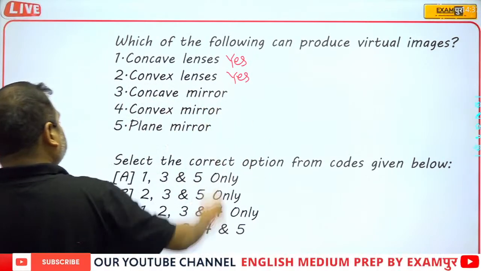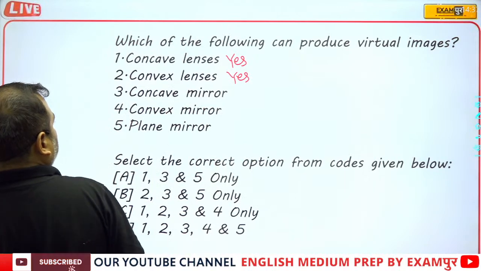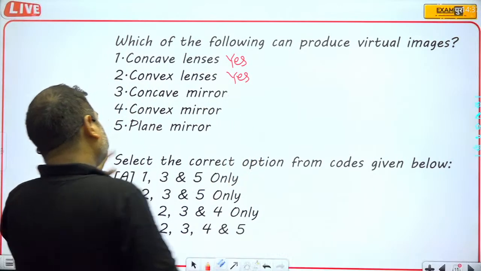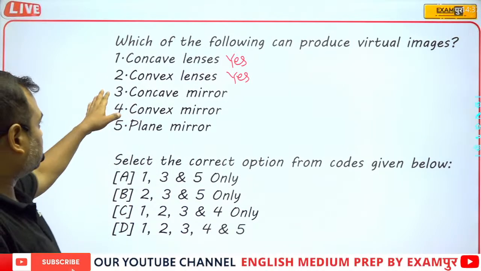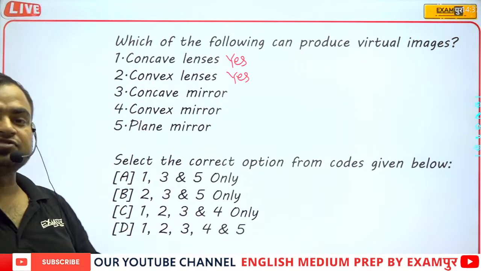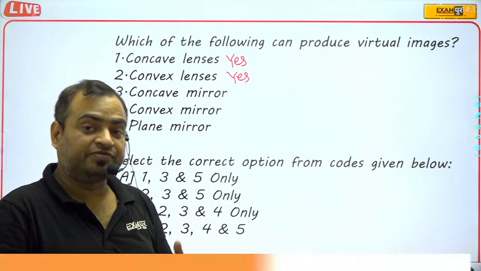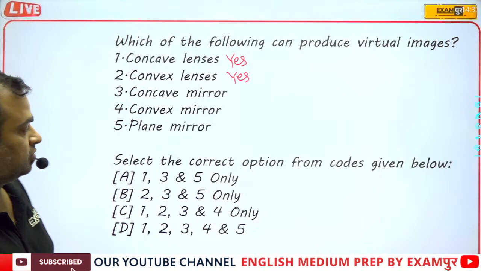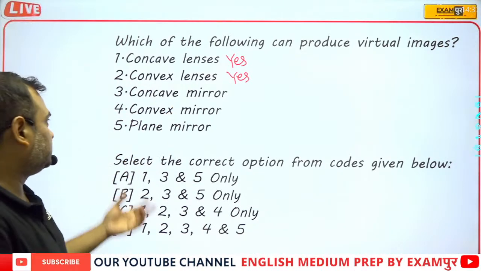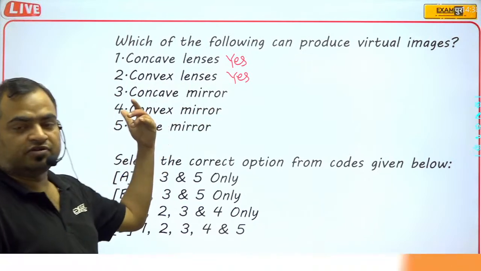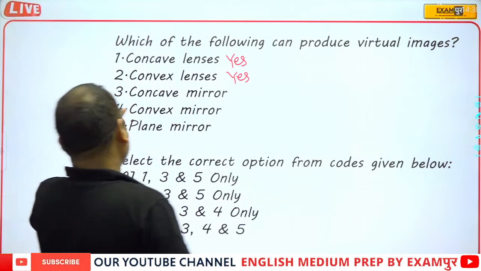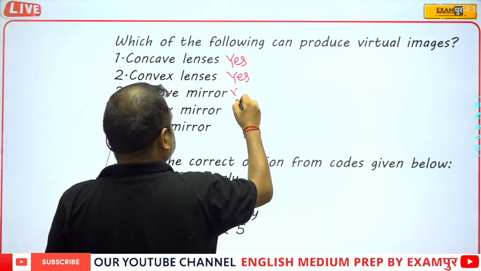Concave mirror, convex lens can also produce virtual images when the object is placed in between focus and optical center. Concave mirror, obviously this one is also yes, when the object is placed in between focus and pole, then it can also produce.